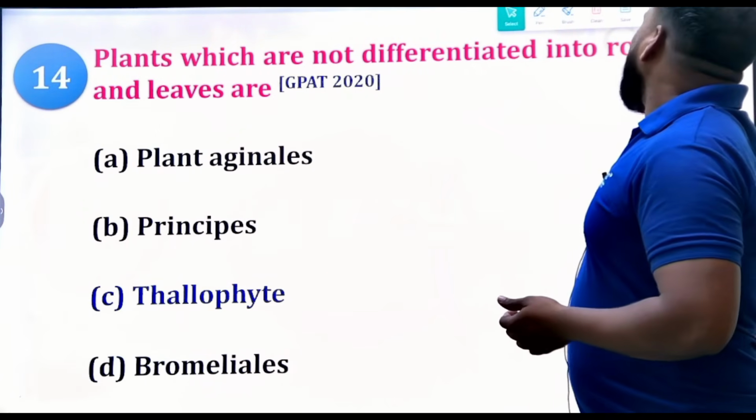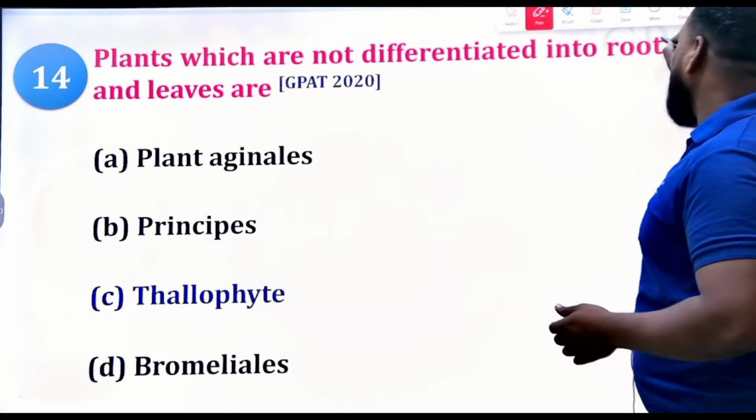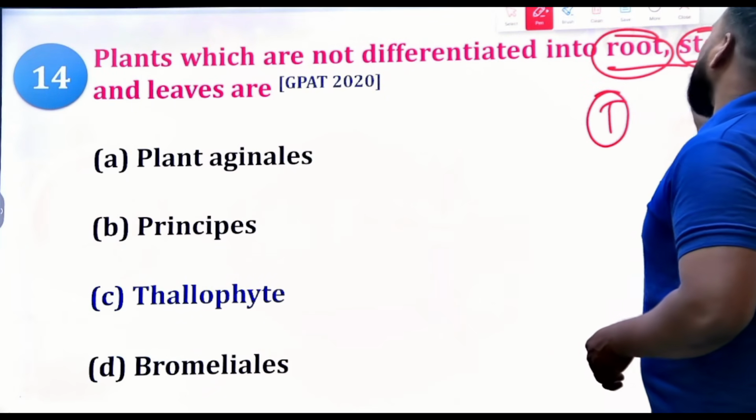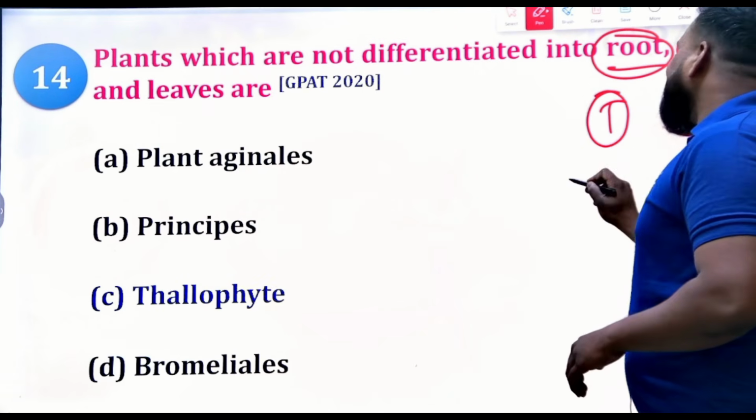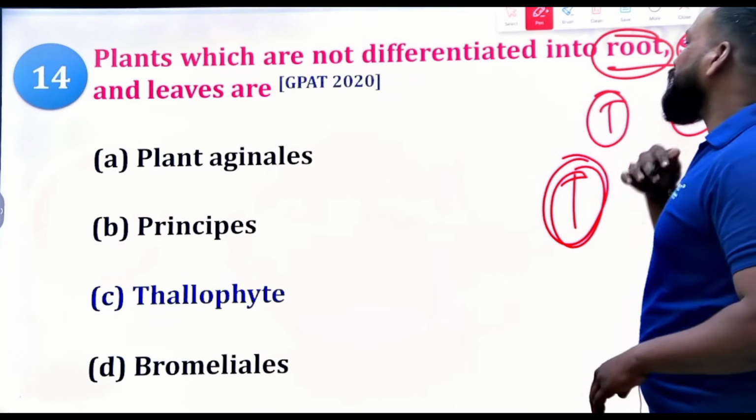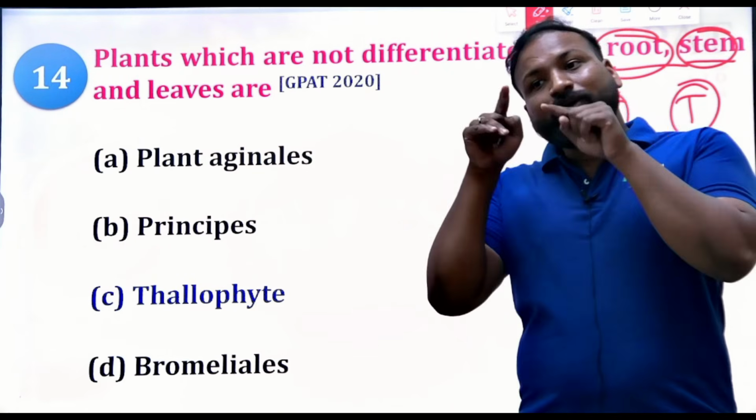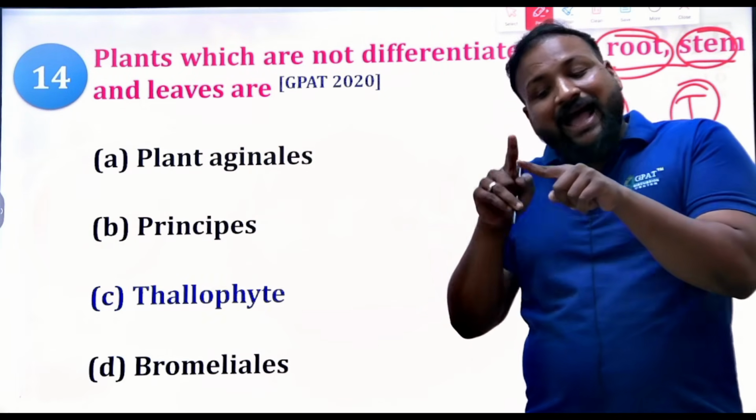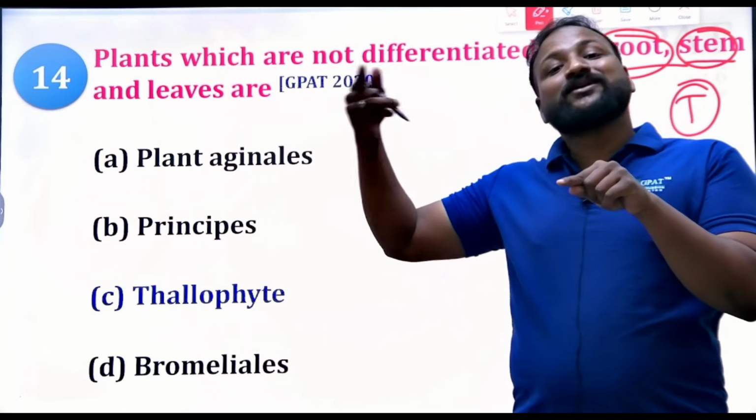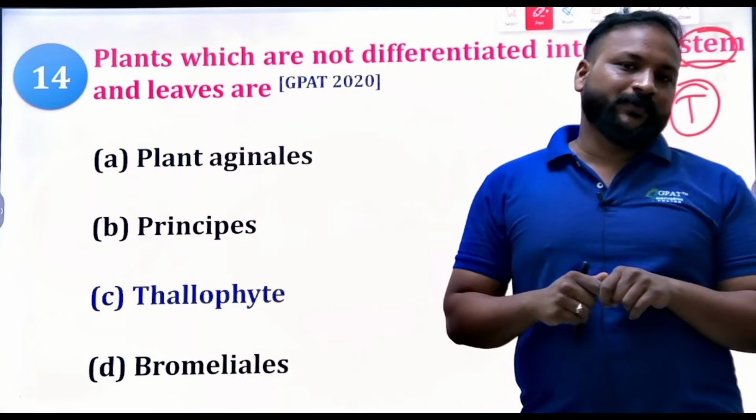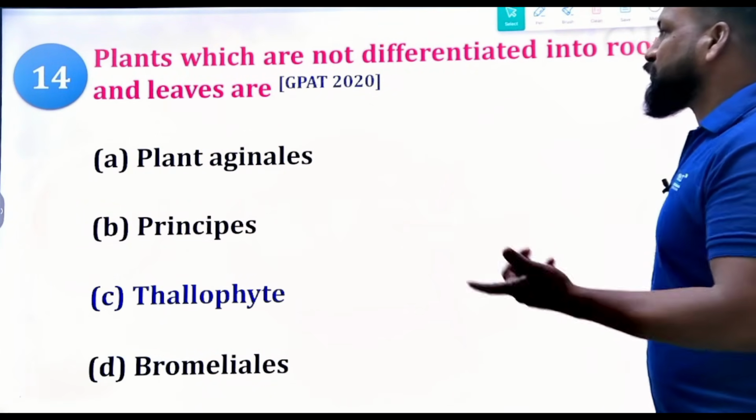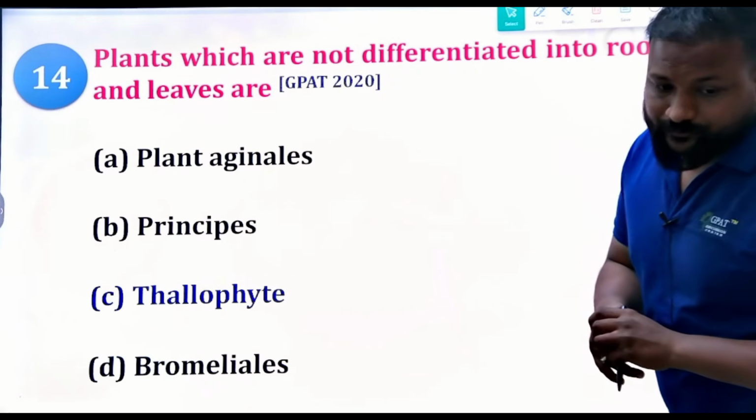Let me give you a hint and detailed explanation for this. Root and stem have tissues. In the thallophyta there is also tissue, but the thallophyta tissues are unable to differentiate. So remember that root and stems contain tissues, and T for tissue and T for thallophyta. Thallophyta cannot differentiate into roots and stems. If you understood, you can remember. This question is from 2020.